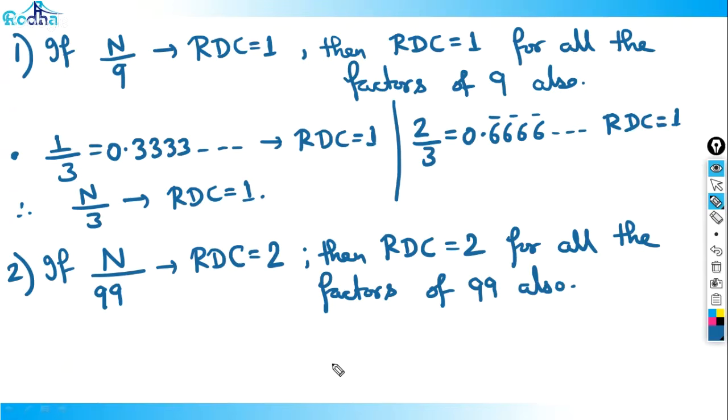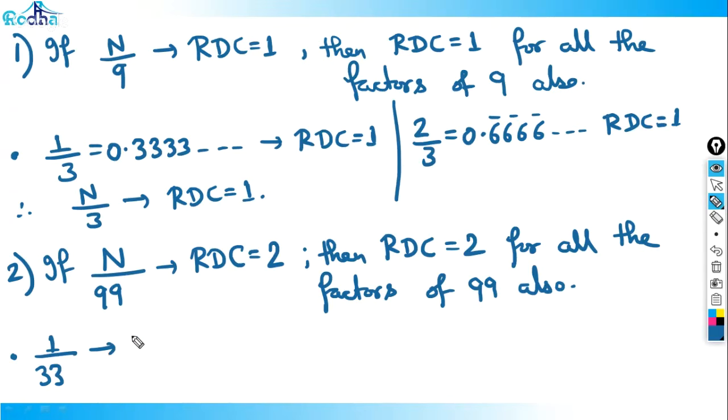And whenever we have common factors, the RDC will be 1 only. For example, take a factor of 99, let's say 33. 1 by 33, where 33 is a factor of 99. What is the RDC here?